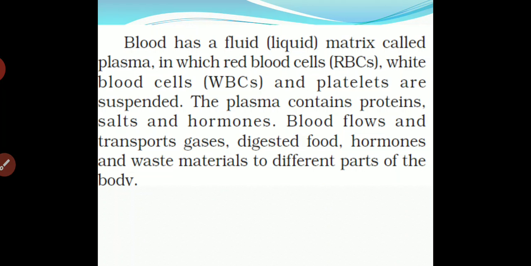Blood has a fluid matrix called plasma. In blood there is a fluid, which we call plasma, in which red blood cells (RBC) are present. In the same way WBC, which we call white blood cells, and platelets are suspended. All these are suspended in it. The plasma contains protein, salt and hormones. Plasma, which is present in blood, also contains protein, salt and hormones.